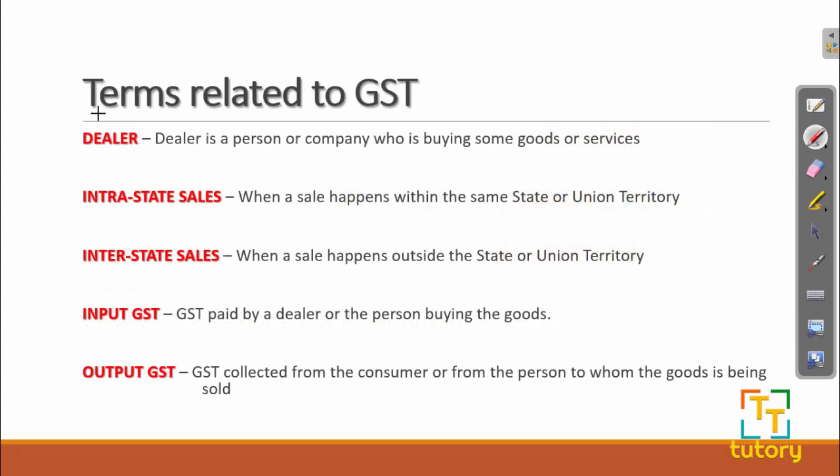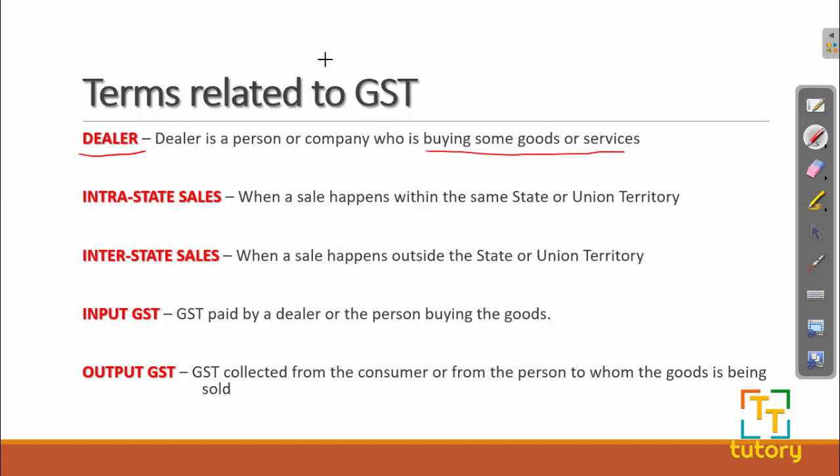Now let us look at some terms related to GST. The first term is dealer. Who is a dealer? A dealer can be a person or a company who is buying some goods and services. This is very important. If a person is buying some goods or services from another person, he can be called a dealer.